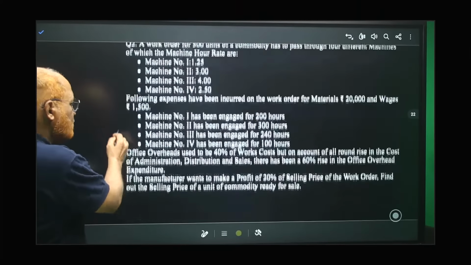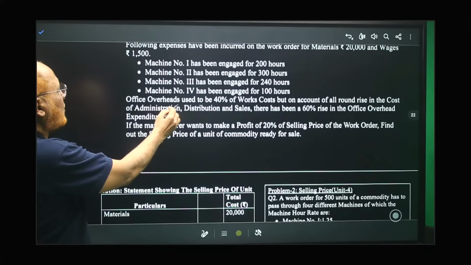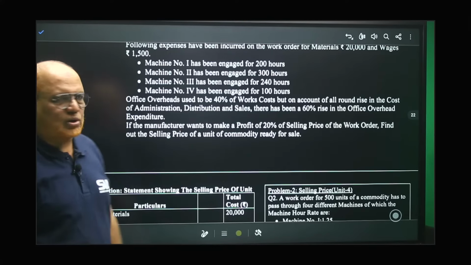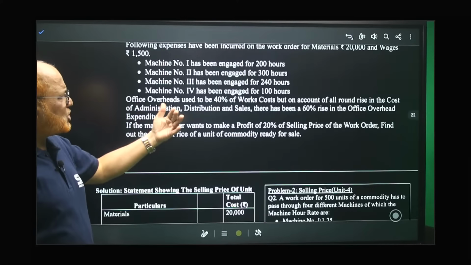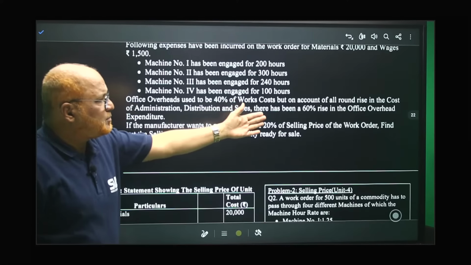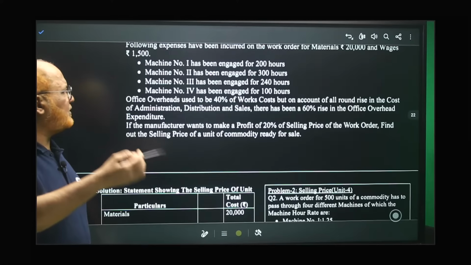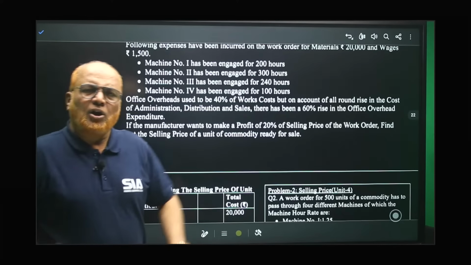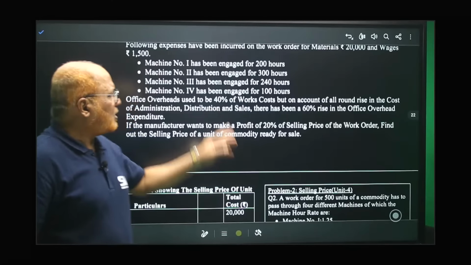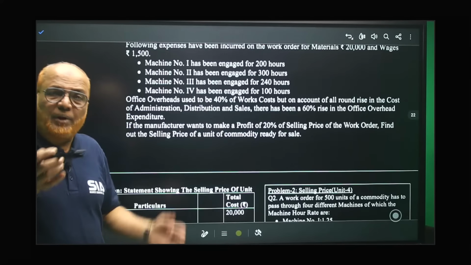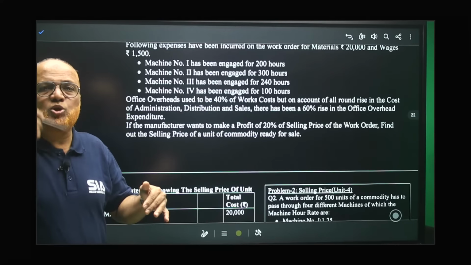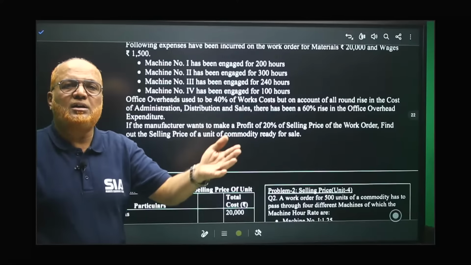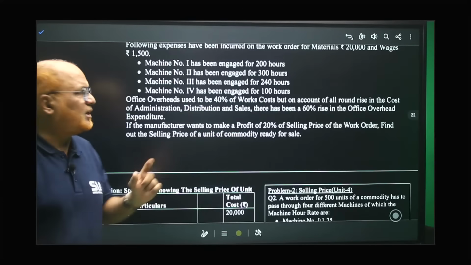Now, office overhead used to be 40% of works cost. But on account of an all-round rise in the cost of administration, distribution, and sales, there has been a 60% rise in the office overhead expenditure. Normally, the office overhead is only 40% of works cost. But in the problem, it is given that due to the increase in administration, distribution, and sales, we have to increase it by 60%.